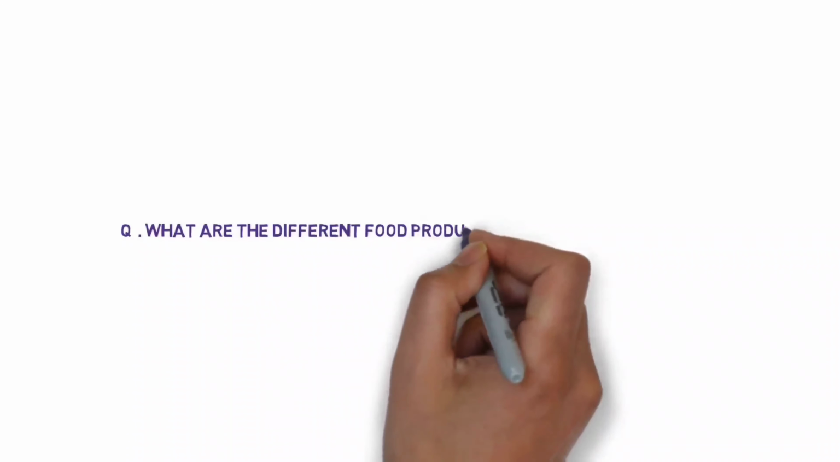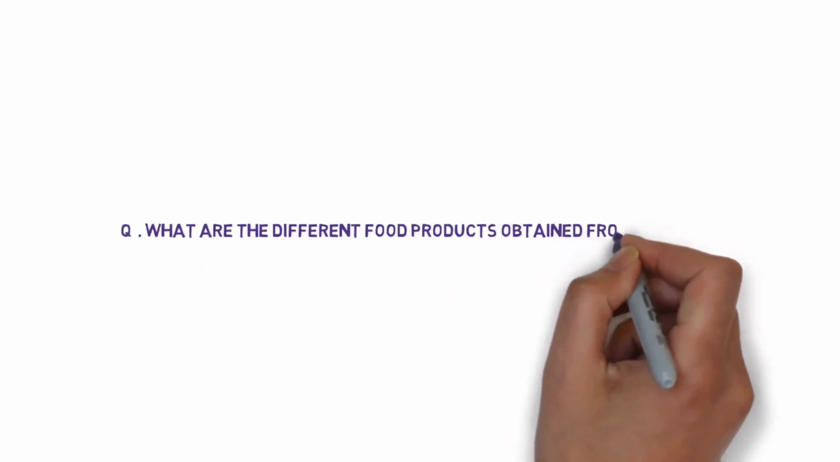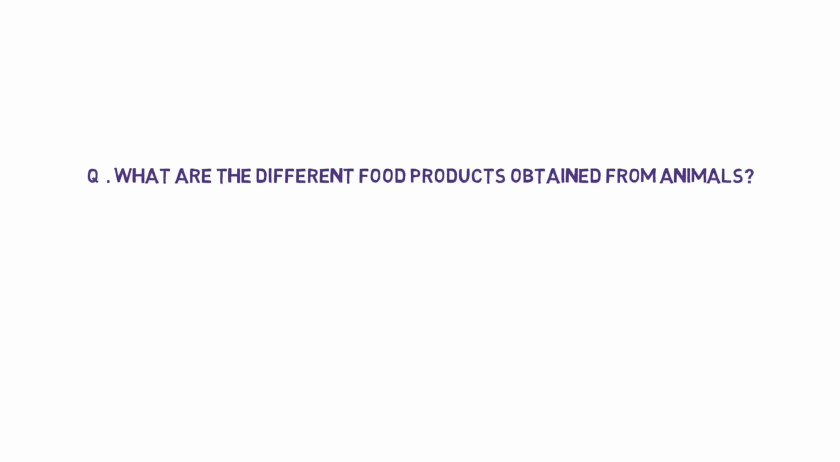What are the different food products obtained from animals? Right. So tell me some animal products. We have learned so many times. Milk is what? Animal product. Paneer is what? Animal product. Egg is what? Animal product. So many animal products are there.